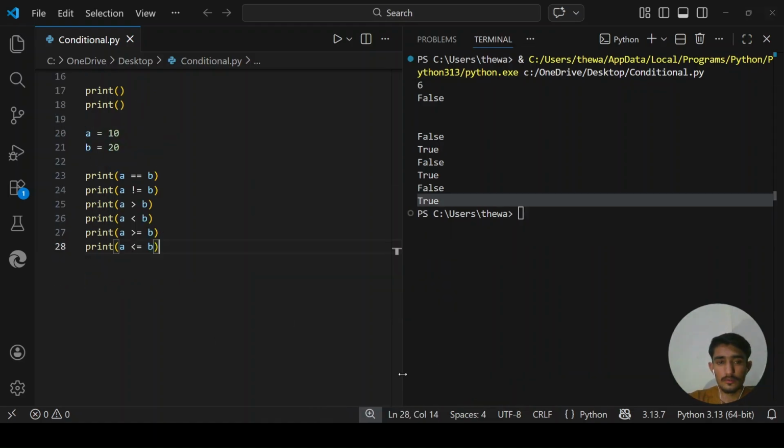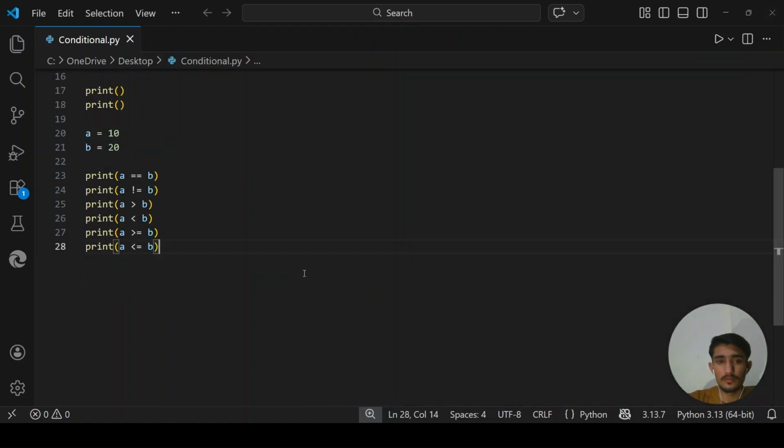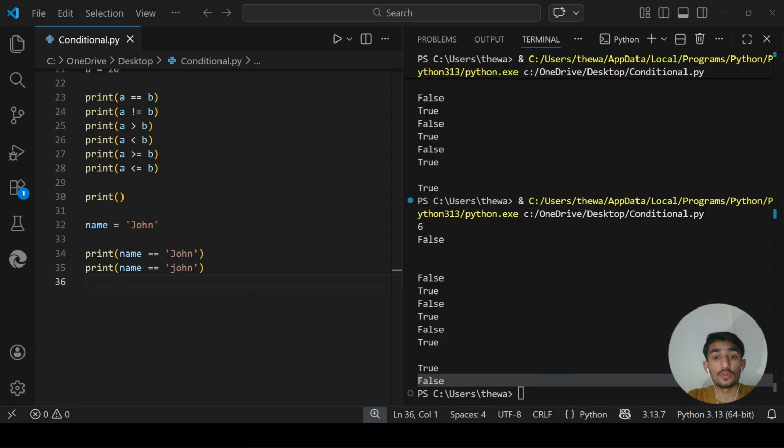Okay, let me print a blank line. So we know that Python is case sensitive with string comparison. John with a capital J is not equal to john with a small j. Each comparison gives you back a boolean, true or false value. Either one is true or false. These booleans are what power your if statements. Let's see how it works.